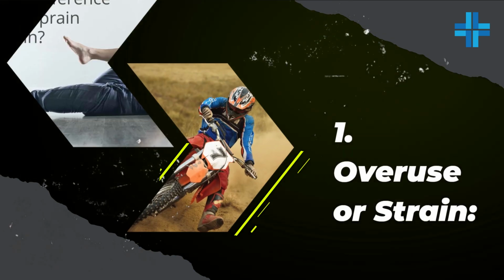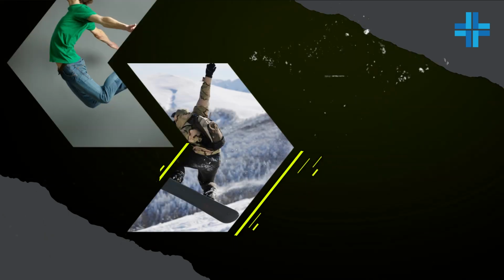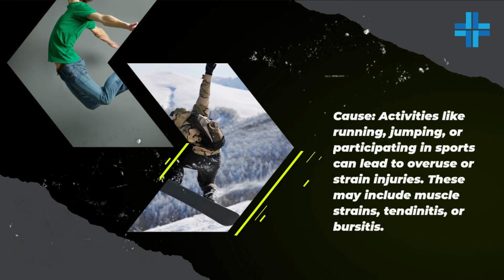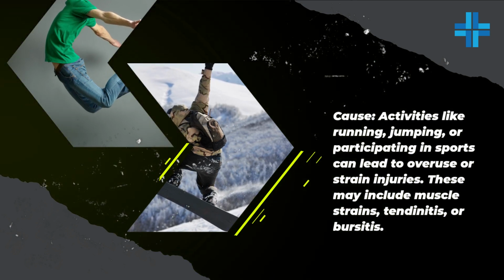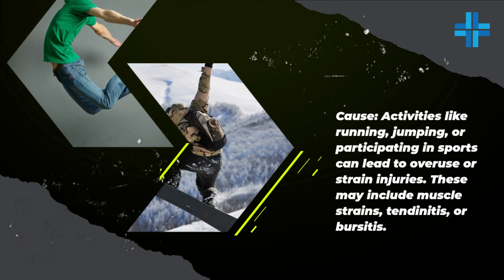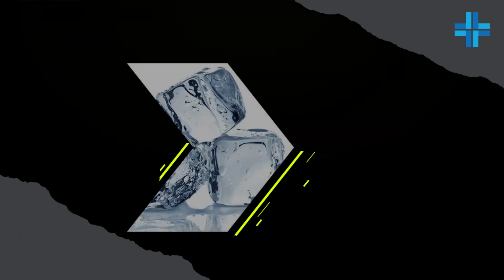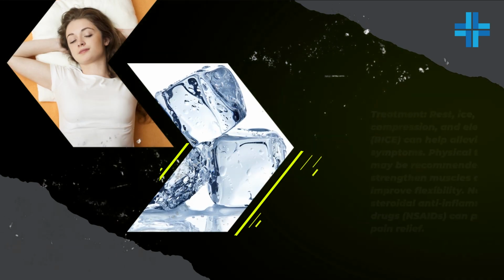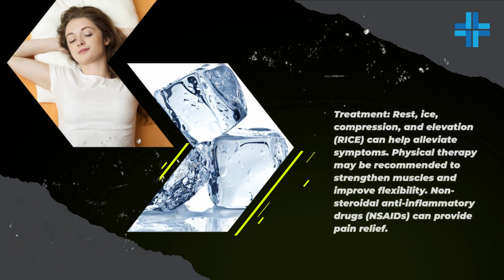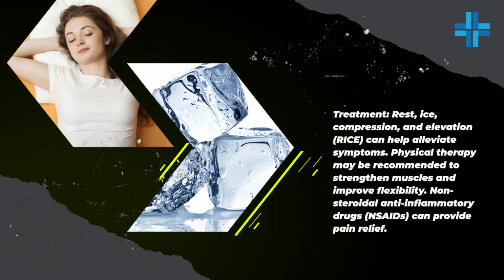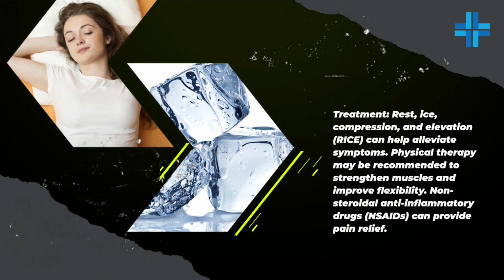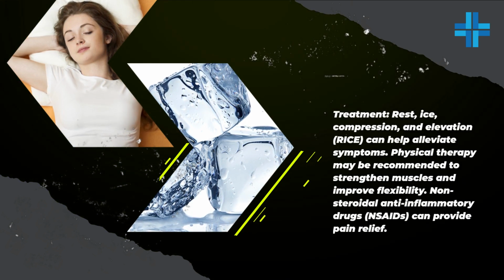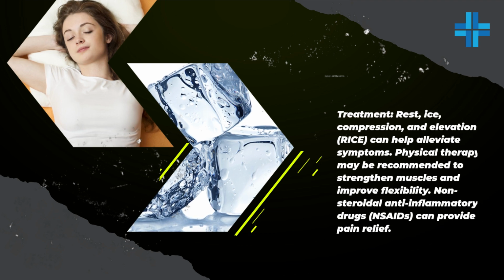1. Overuse or strain. Cause: Activities like running, jumping, or participating in sports can lead to overuse or strain injuries. These may include muscle strains, tendinitis, or bursitis. Treatment: Rest, ice, compression, and elevation, RICE, can help alleviate symptoms. Physical therapy may be recommended to strengthen muscles and improve flexibility. Non-steroidal anti-inflammatory drugs, NSAIDs, can provide pain relief.